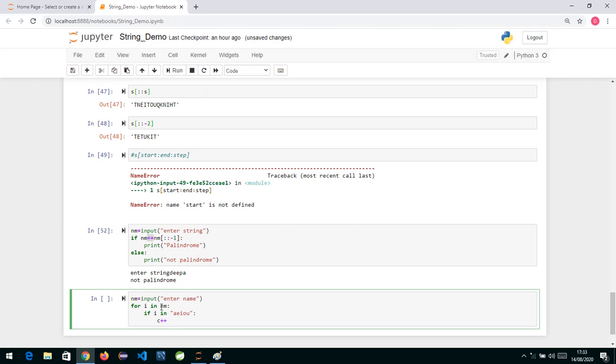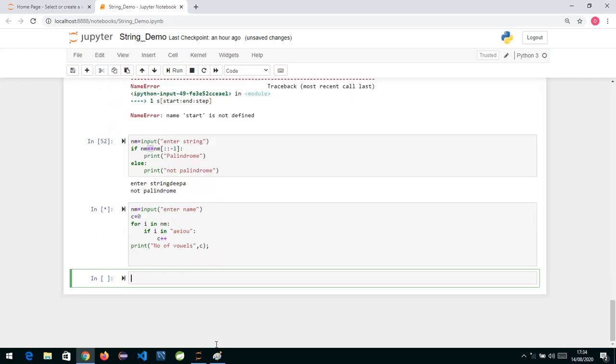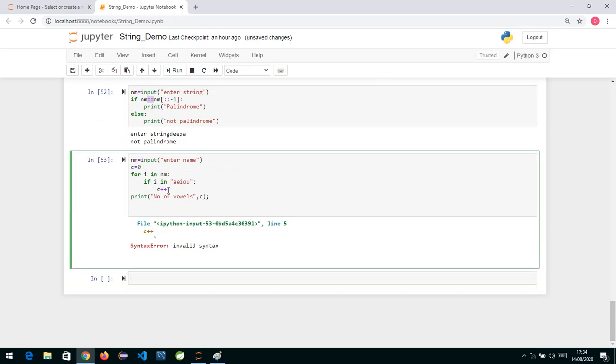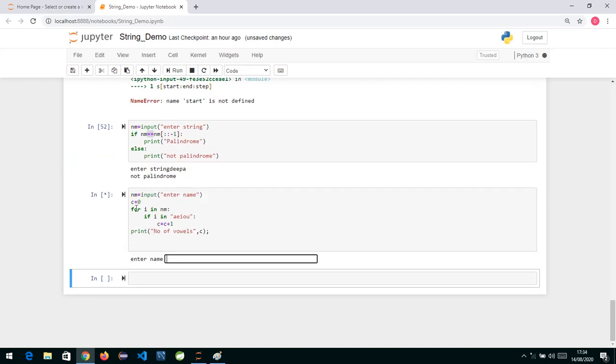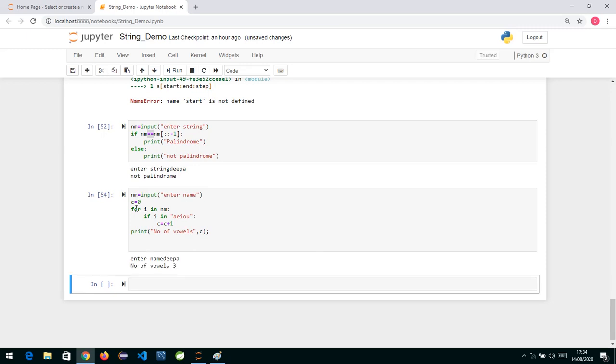Sorry, my mistake. I'll declare c equals 0 over here. So if we execute the logic over here, okay, I wrote c++, my mistake. We don't have this operator in Python. So c equals c plus 1 or c plus equal to 1. Now if I enter the name as Deepa, we will see the number of vowels is 3 over here.